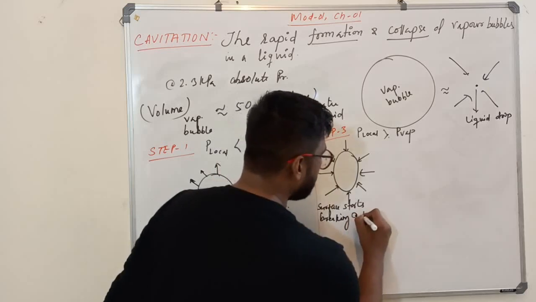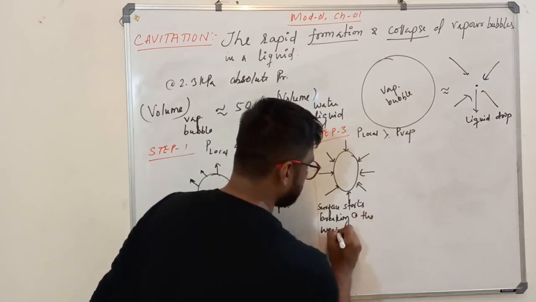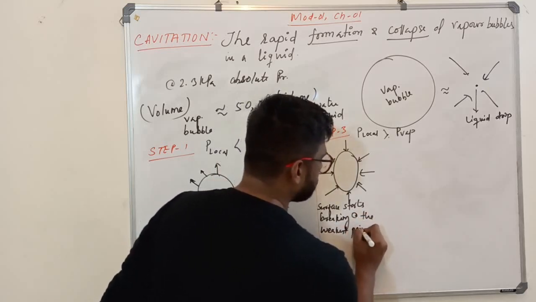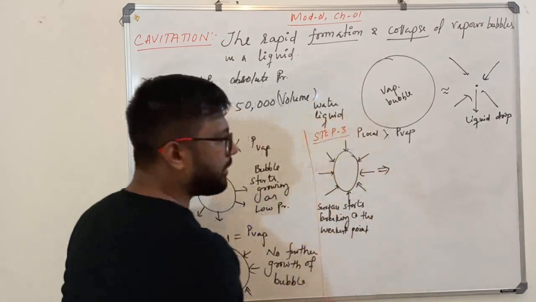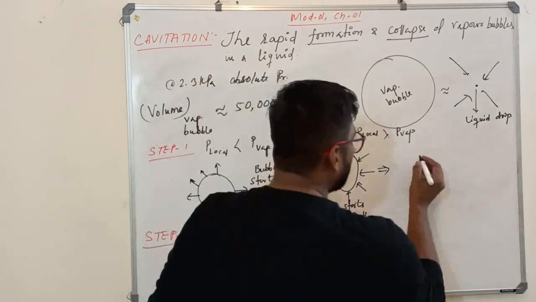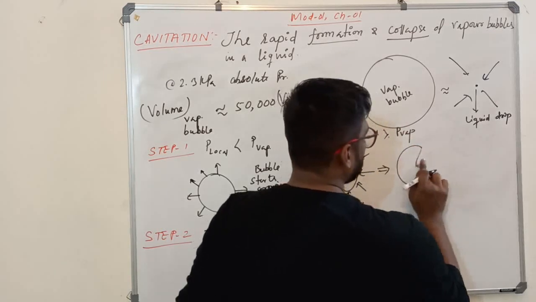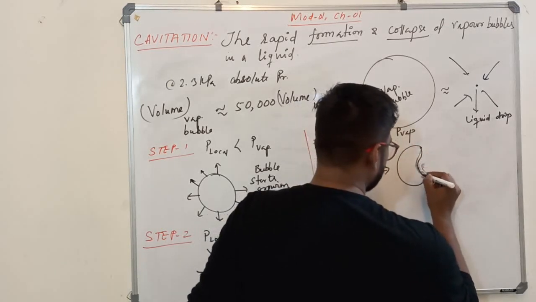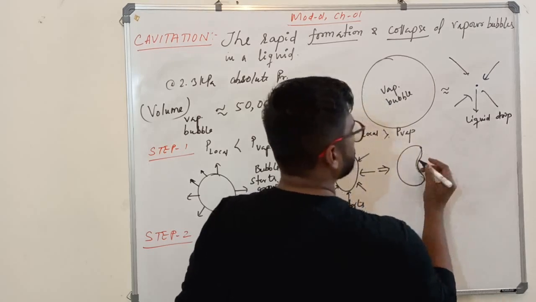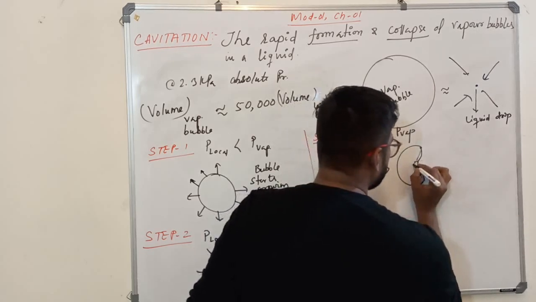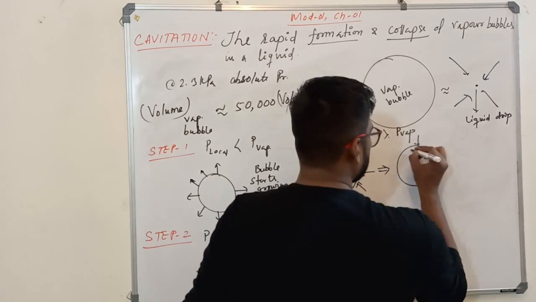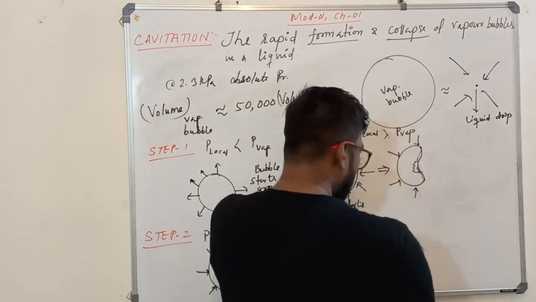Always at the weakest point. Then the collapse will happen. How will it collapse? Let us say the weakest point is somewhere on the right. Here is the weakest point. Okay, so now what will happen?